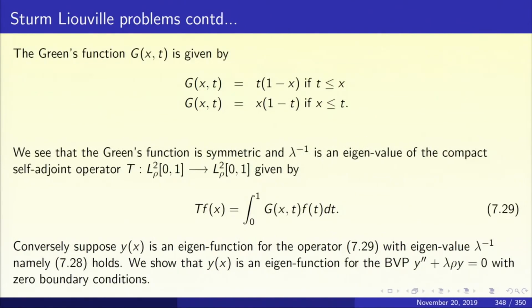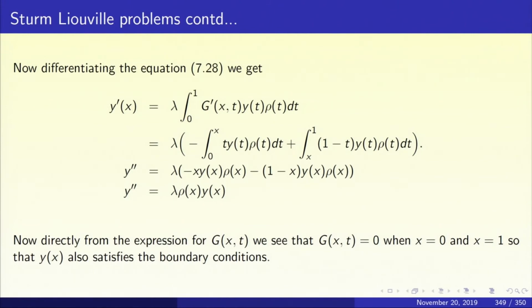We have the expression for the Green's function over here in this slide. So, differentiate with respect to x, and we put that over here, and we get y prime of x equal to lambda times minus integral 0 to x of t y t rho t dt plus integral x to 1 of minus t y t rho t dt. Differentiate again, you get again two terms, and it simplifies to y double prime equal to minus lambda rho x y x. So, we see that y satisfies the differential equation with the Dirichlet boundary conditions.